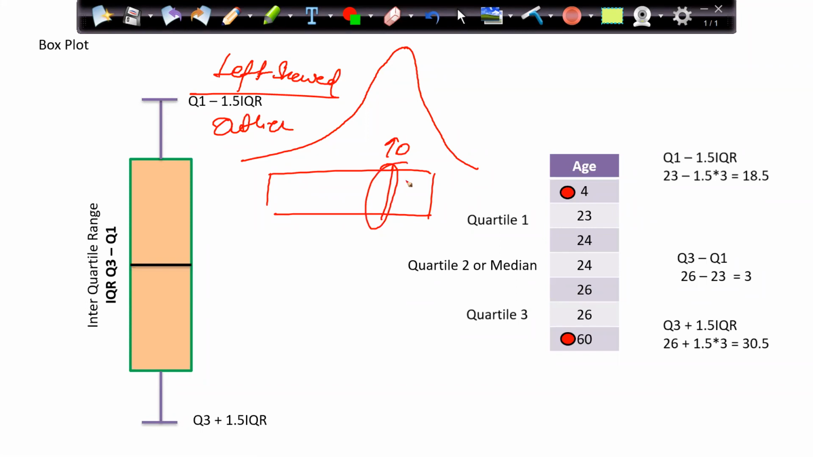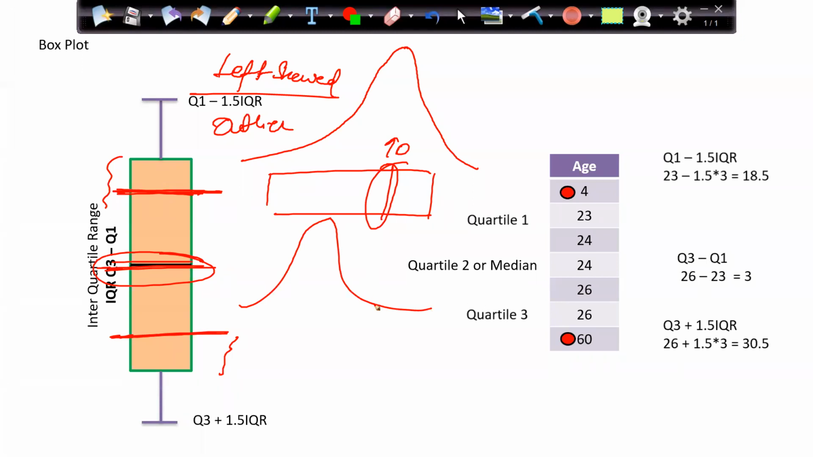So the position of the median is important for me to understand. If the position of the median is at the lower side, then the majority of the values are at the lower side. If the position of the median is at the higher side, then the majority of the values are at the higher side. If at the center, then that means my data is normally distributed.